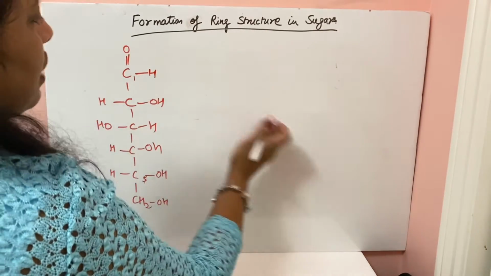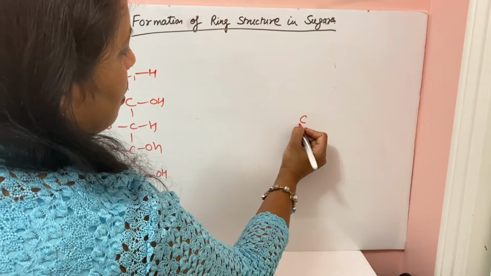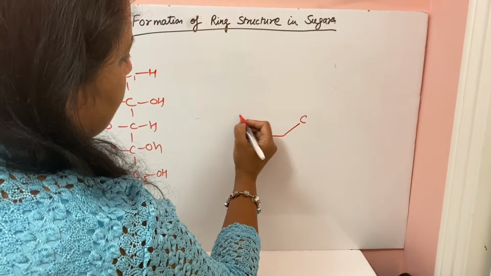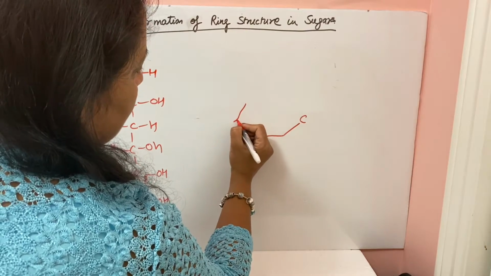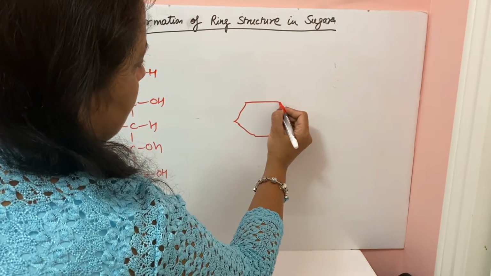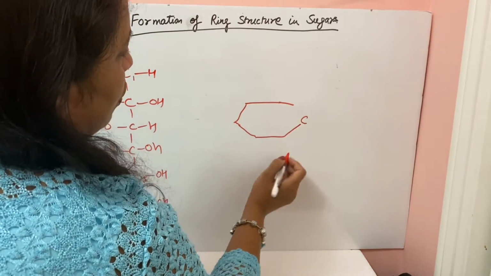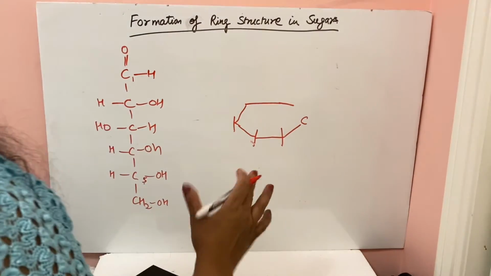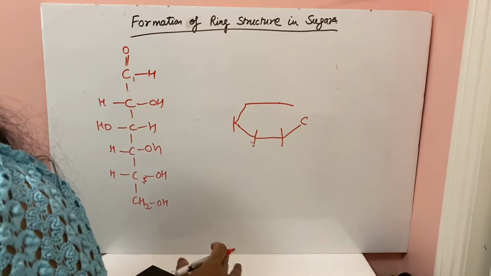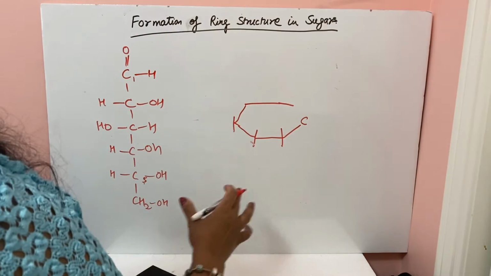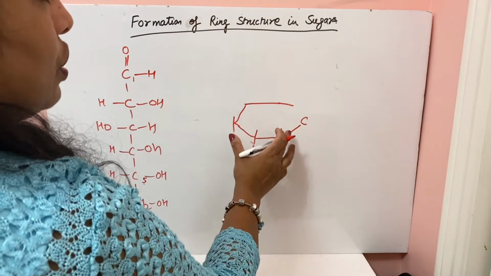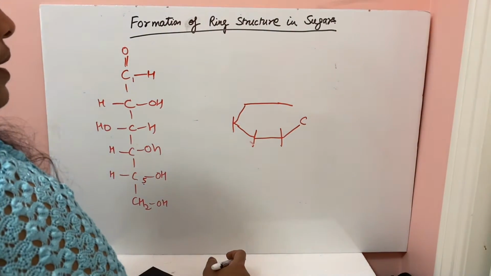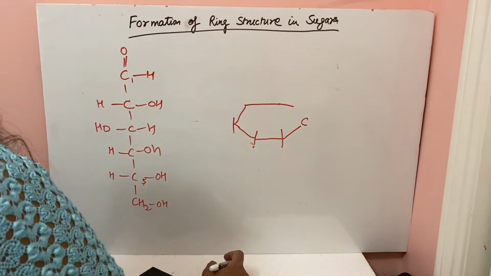So we'll start writing from carbon 1. Why is the ring structure formed? Why does the first carbon react with the fifth carbon? Because they arrange themselves like this. So the first carbon reacts with the fifth carbon. Because of the steric hindrance, if they are too close, the structure is not stable.